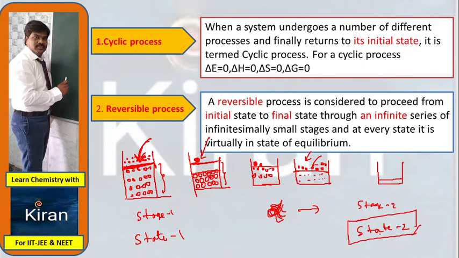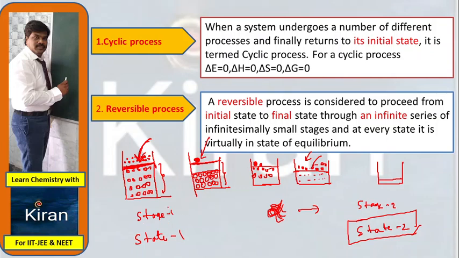So a reversible process is carried out through infinite steps to get the final state. When the state of matter changes from one state to another by several steps, such a process is known as a reversible process. In a reversible process, infinite steps are carried out between the initial state and the final state. So this is about reversible.